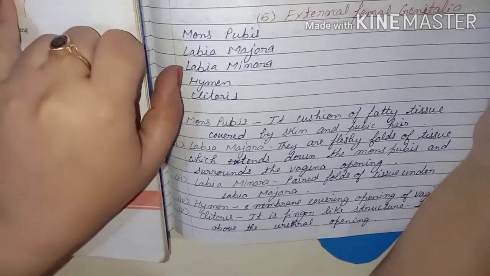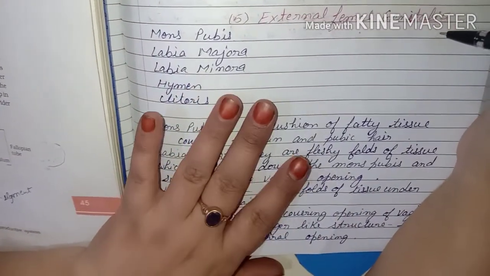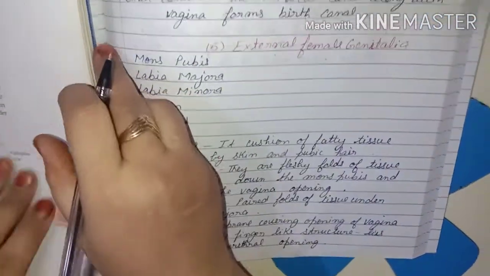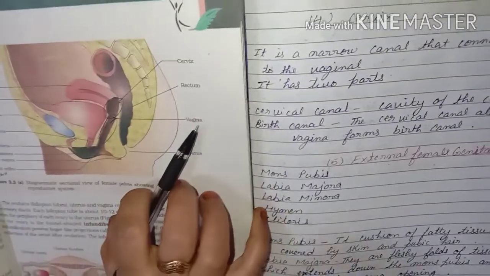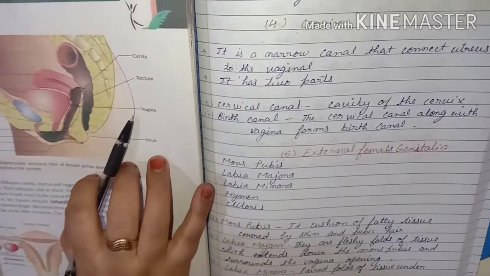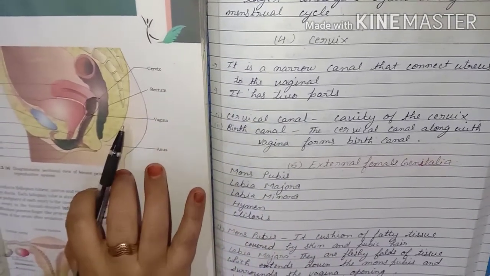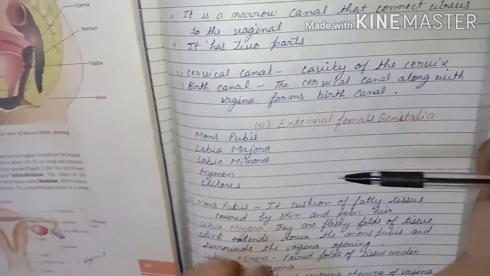Now after the uterus, I told you that we will study the external genitalia, meaning female external genitalia. In this you can see the outermost part, called the mons pubis. Clear? Mons pubis is the outermost part of the female genitalia. It is a cushion-like structure. Female genitalia means the part through which the urine is passed out. Clear? And childbirth also takes place.